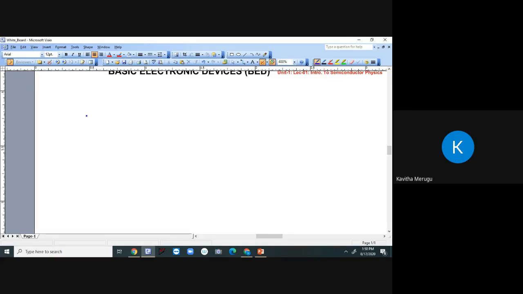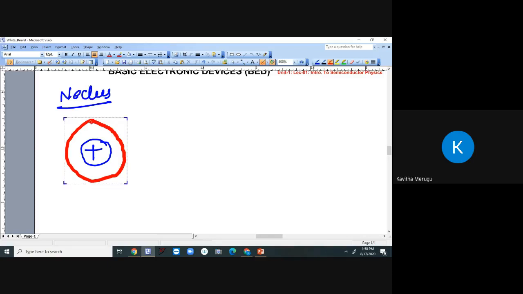Now, what is the nucleus? Generally, every atom consists of a nucleus which carries the positively charged protons and the neutrons at its center. For example, it will be denoted like this. This is your nucleus. Around this, we can draw a circle like this. This circle is called an orbit.